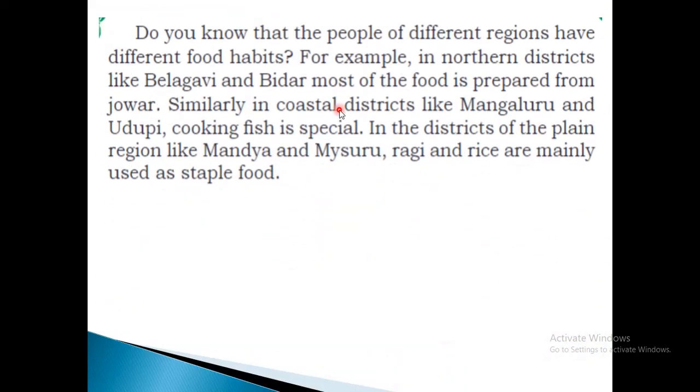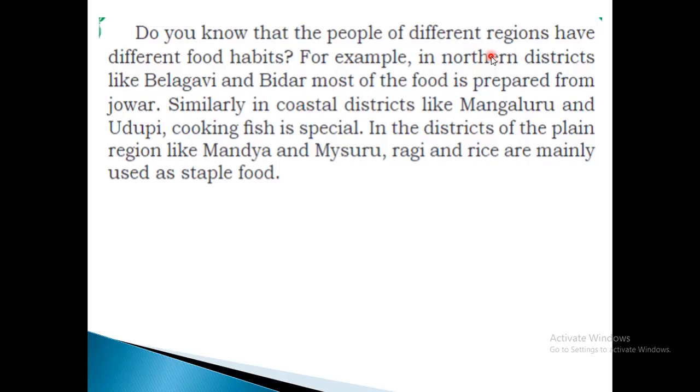Do you know people of different regions have different food habits? In India itself, many different regions are there, and the people of different regions follow different food habits. North Indians follow one food habit, South Indians follow another. Here you can see some examples. Even in one state, Karnataka, in the northern districts they follow different food habits.